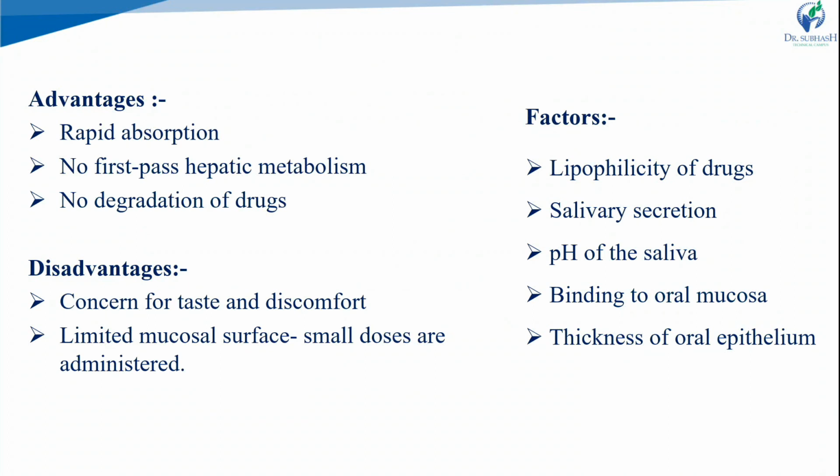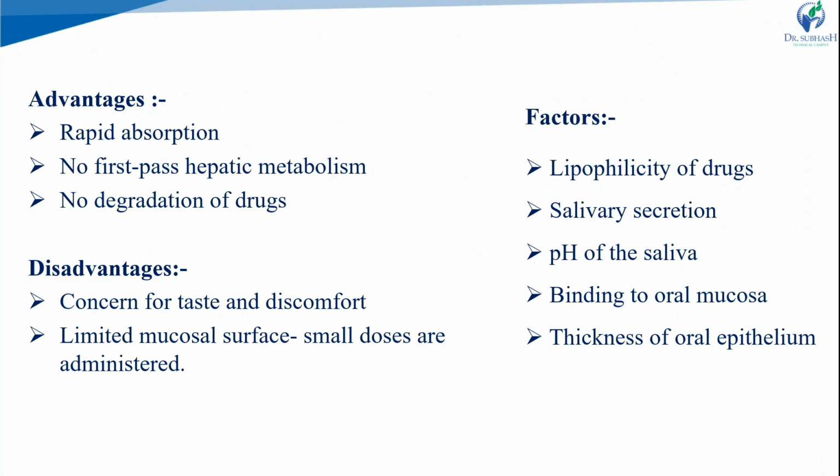Disadvantages we have to consider: the taste directly affects the patient's mouth, leading to discomfort and non-compliance. There is a limited mucosal surface area, so we have to administer a smaller dose. Those are the disadvantages of the buccal and sublingual routes. Which factors affect this route? It requires high lipophilicity of the drug, a high lipid-soluble nature, for better absorption through the buccal and sublingual routes.